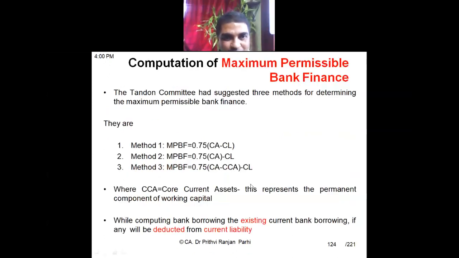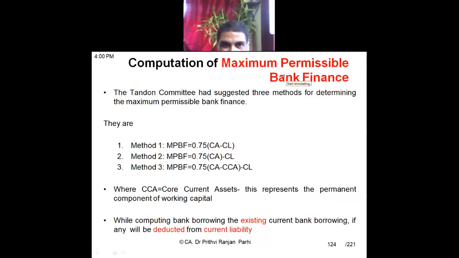Okay. So if we summarize, by using these methods we will be able to compute what is MPBF. MPBF stands for, can you read it here? What is the meaning of MPBF? Maximum permissible bank finance.